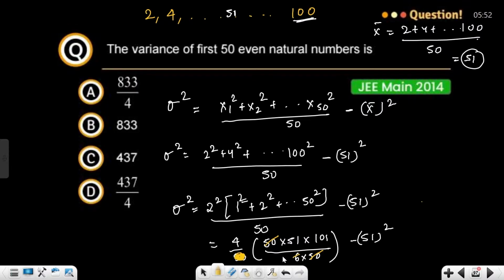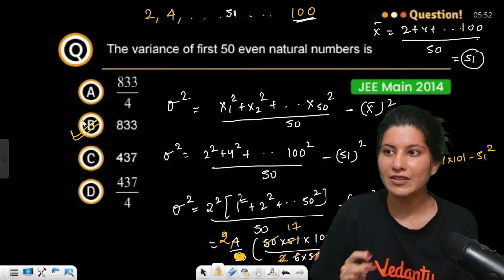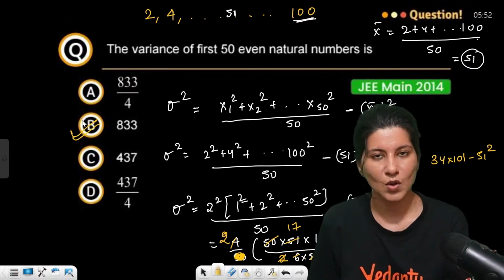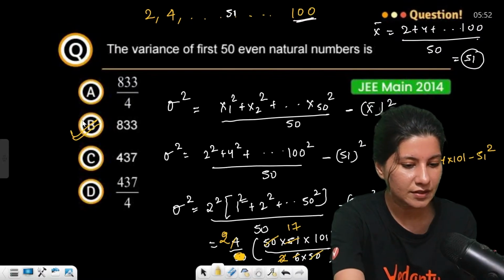So 3 ones are 3, 3 twos are 6, 3 sevens are 21, and this is going to become 17 into 2, 34 into 101 minus 51 square. If you solve it out, 833. 833 will be the option B, it will be absolutely right. Okay, clear? All right guys, so this is your answer.